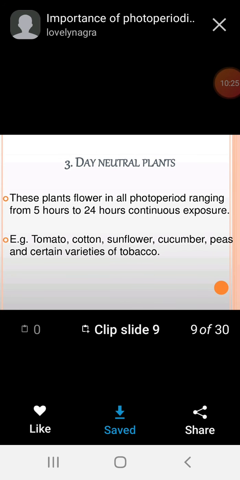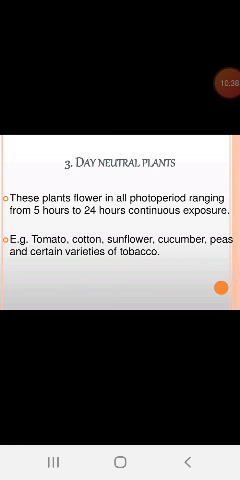The third category of plants are said to be day neutral plants. These plants flower in all photoperiods, ranging from 5 hours to 24 hours of continuous exposure. Examples: tomato, cotton, sunflower, cucumber, peas, and certain varieties of tobacco. Even in tobacco, there are day neutral plants and also long day plants.